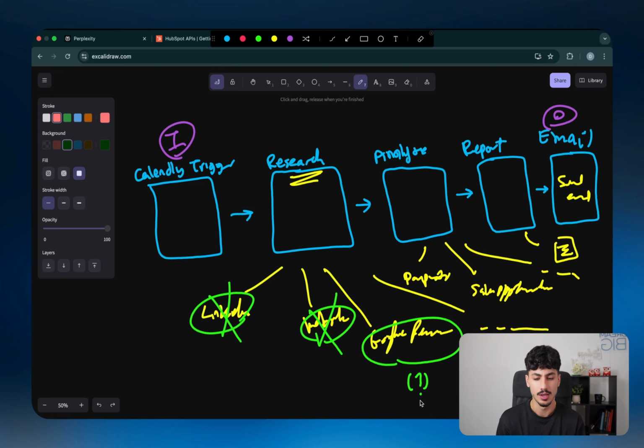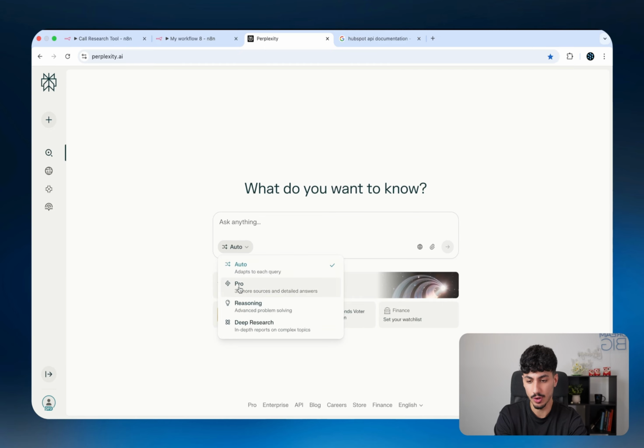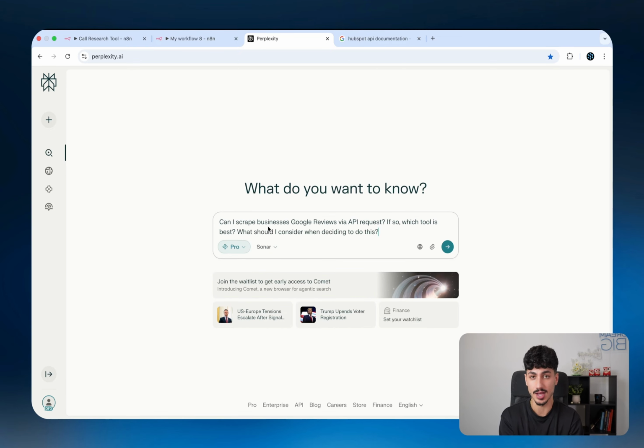Well, guess what? Instead of me going and searching through all these different platforms and all these different Reddit posts trying to understand whether I can or cannot scrape someone's Google reviews, I'll literally just ask Perplexity. So coming back to Perplexity, I will change the model over to the Pro model, and then I'll just ask it the question: can I scrape businesses' Google reviews via API request? If so, which tool is best? And what should I consider when deciding to do this? So let's send that through.